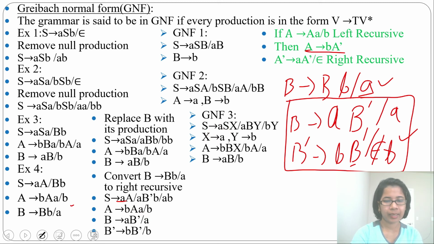So here AA is already in GNF. Now for A, B dash B, for this B we'll consider one variable, and for this B we'll consider one variable. Just write GNF for this.